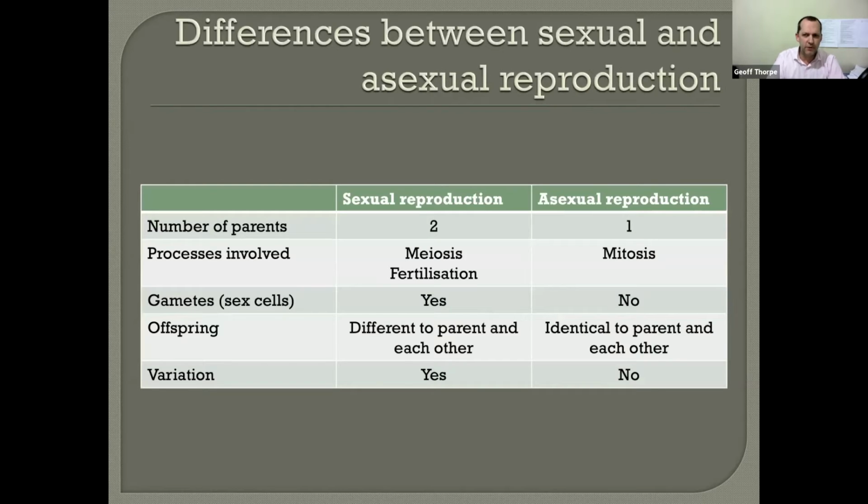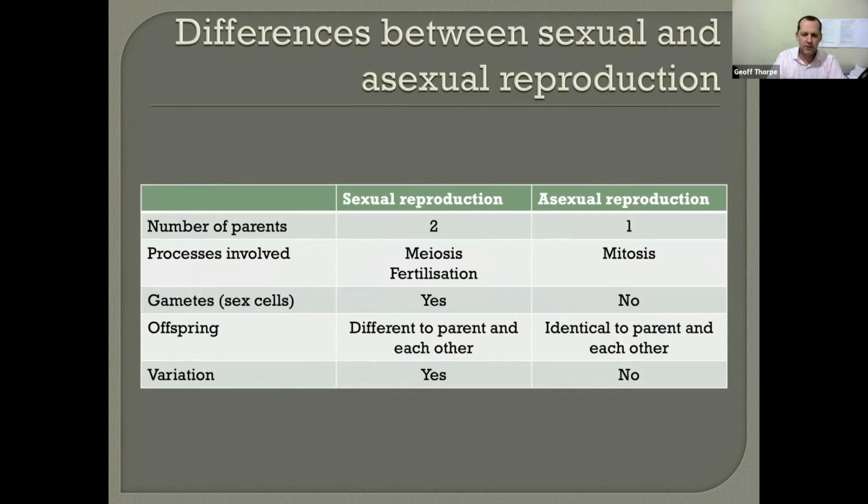So looking at the differences between sexual and asexual reproduction, so we can highlight them. The number of parents, obviously with sexual reproduction, that's two parents. Asexual reproduction, one. The processes involved: meiosis and fertilization are involved in sexual reproduction.